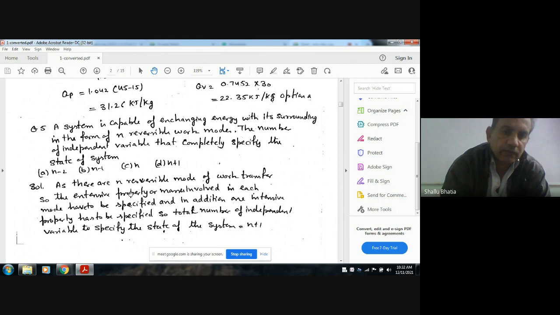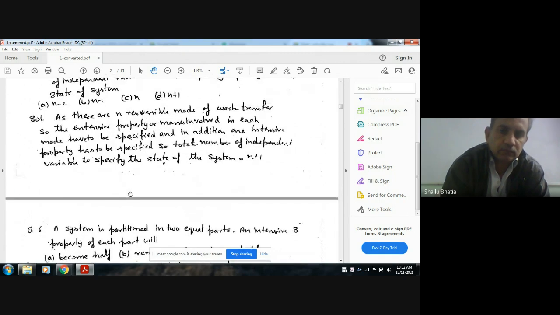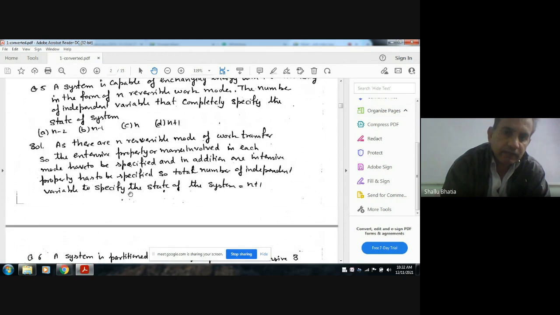Whenever we draw the PV diagram, V is the extensive property and P is the intensive property. So the state of the system can be defined by n plus 1 variables.